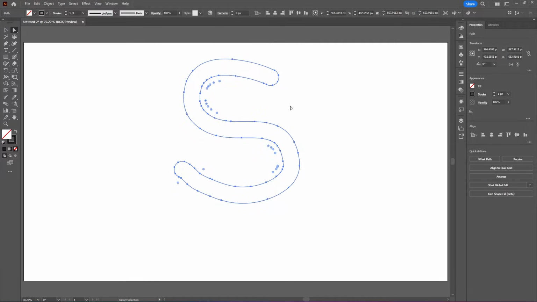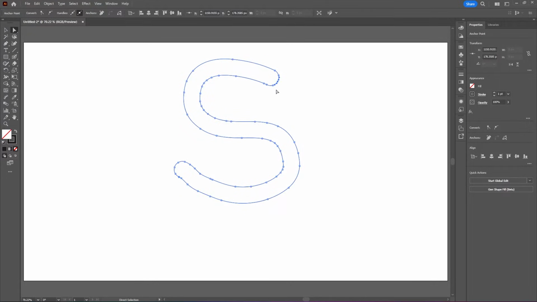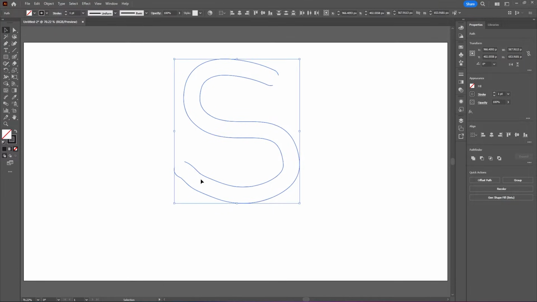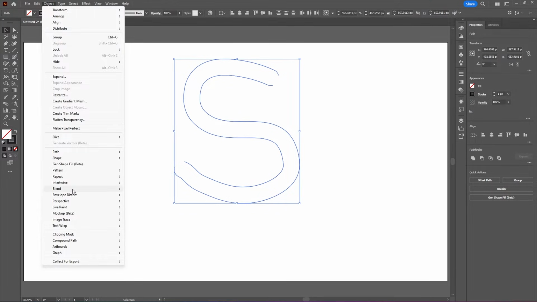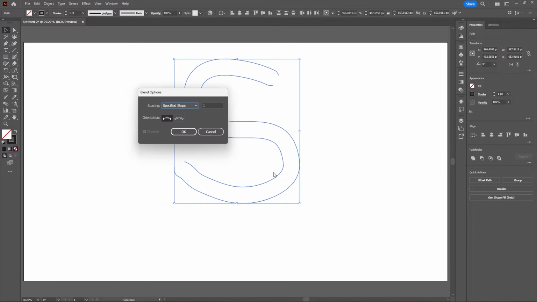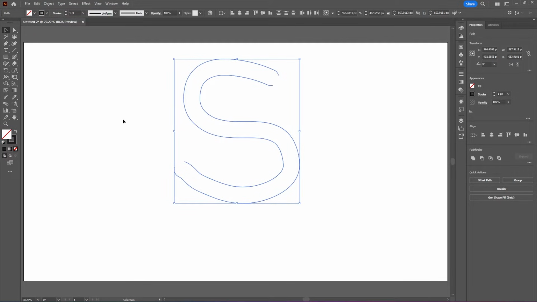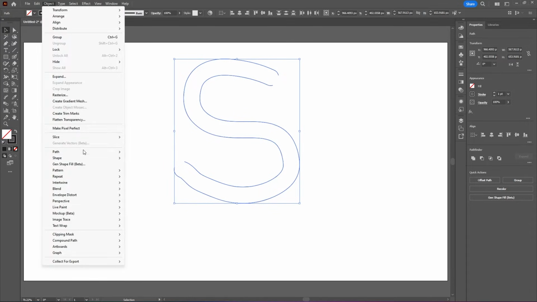Now with my direct selection tool, let's select the anchor points on both ends of this shape. Now with both of these lines selected, you want to go up to Object, Blend, Blend Options, and you want to make sure that your spacing is specified steps with one step. Hit OK. And now go back up to Object, Blend, and Make.